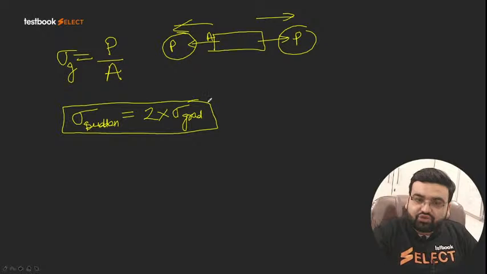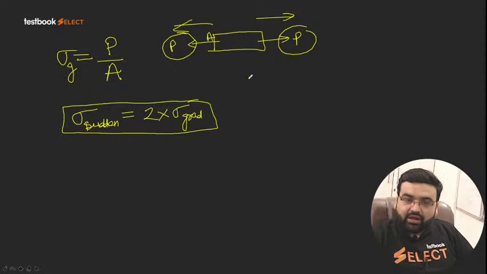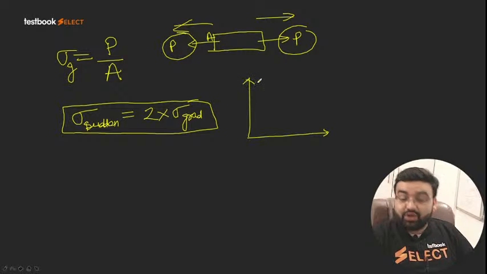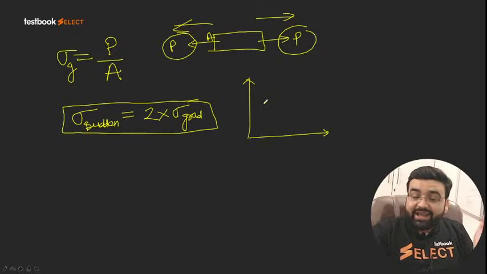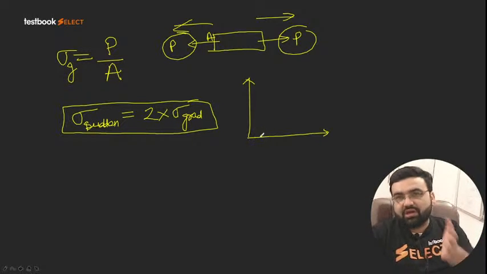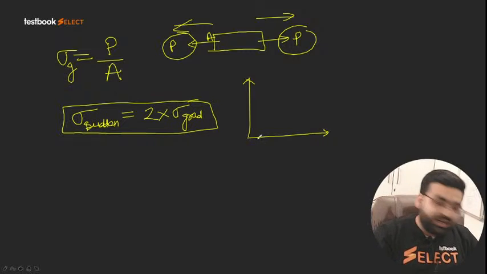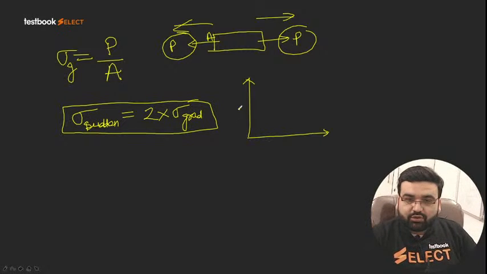With the help of the strain energy, we can prove it, right? For example, what is this strain energy? Half into stress into strain, or the area between the load versus deformation curve is said to be the strain energy, right? Or the work done. So this is your load. This is the deflection which you are getting.